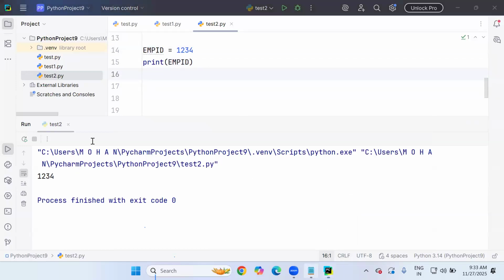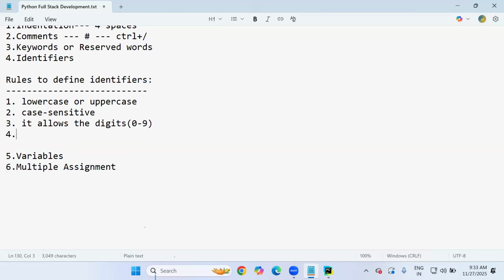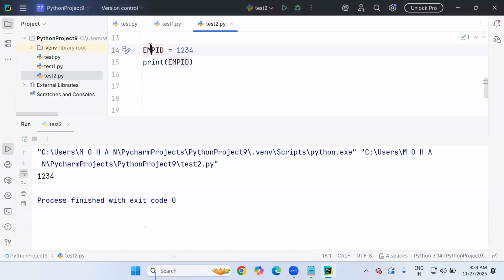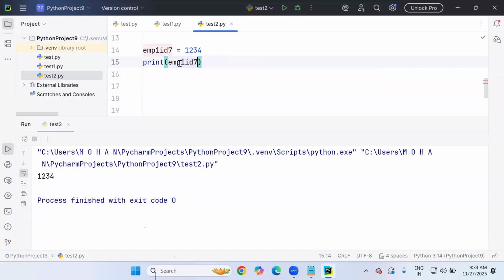Okay, fine. Rule number 3 says identifier allows digits. That means while declaring names, we can use digits also. But at the same time, rule number 4 says identifier should not start with digits. You can use digits, sir, but it should not start with digits. That means suppose here EMP1 ID 7. I have included one digit 1 and digit 7, it's valid.